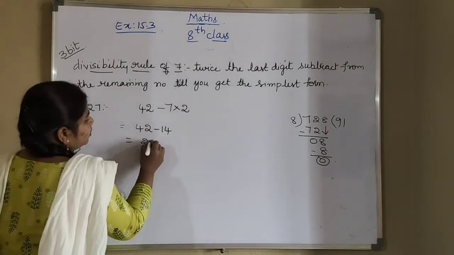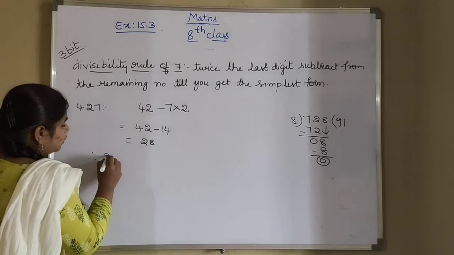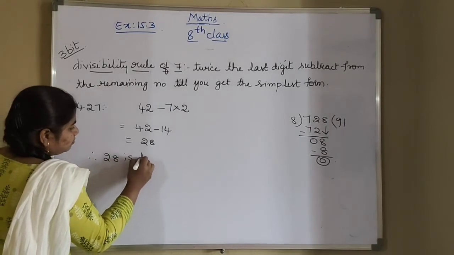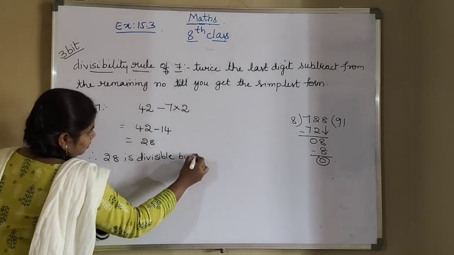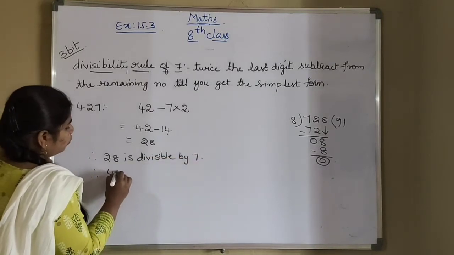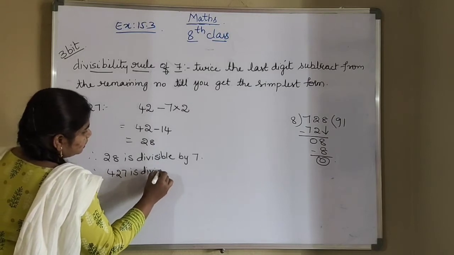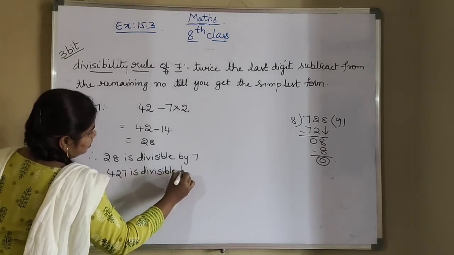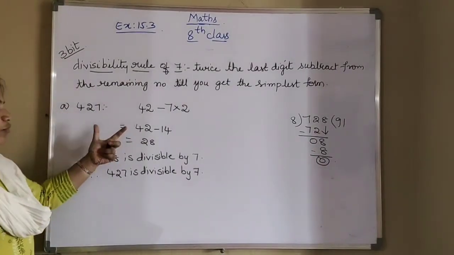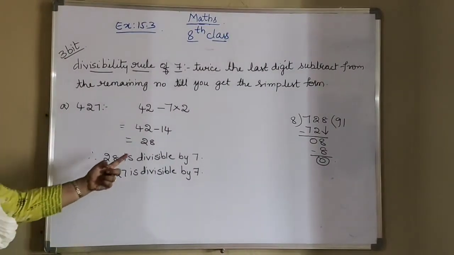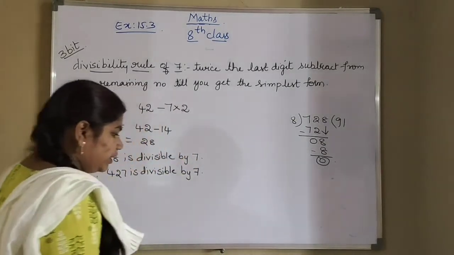So 42 minus 14 will be 28. 28 is a multiple of 7. That means 28 is divisible by 7. So therefore 427 is also divisible by 7. So like this, if it is a bigger number, you have to repeat the process till you get the simplest number. Okay, so this is the first one. The second one is